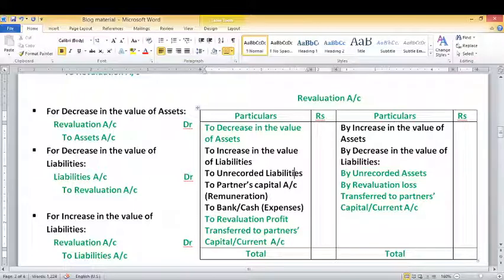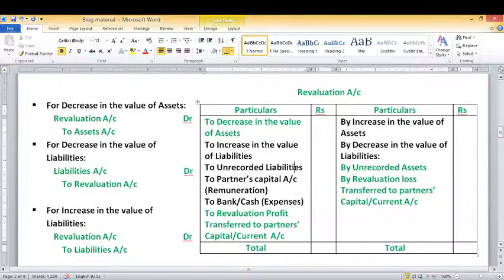As we have earlier discussed, this profit will be distributed amongst the old partners in the old profit sharing ratio. If your debit side is more than the credit side, then it will result in a loss, known as revaluation loss, and this loss will be distributed amongst the old partners in the old profit sharing ratio.